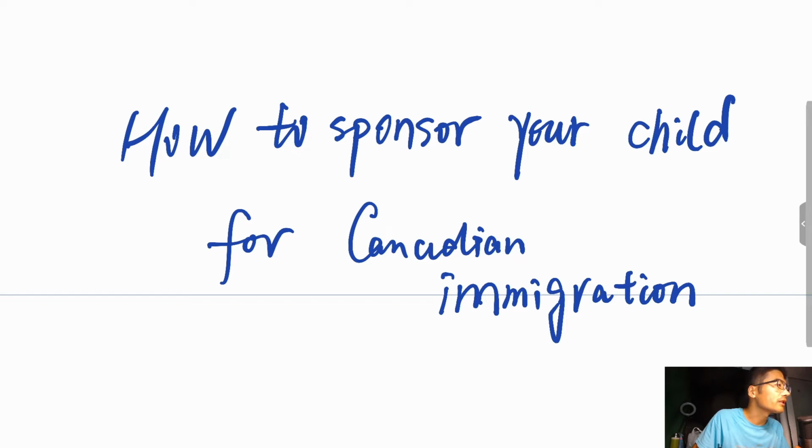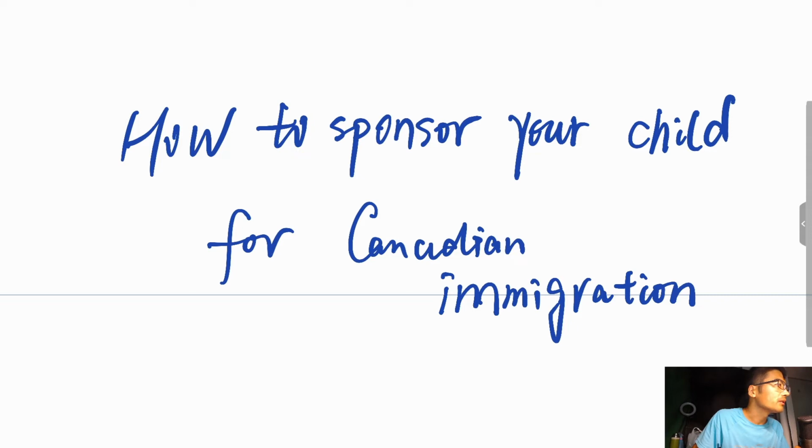Sponsor eligibility requirements. To sponsor your child to come to Canada, you must be 18 years of age or older, be a Canadian citizen, a permanent resident living in Canada or intending to return to Canada, or a person registered under the Indian Act of Canada, be able to provide for your basic needs or those of your dependent child as well as your spouse, if applicable.